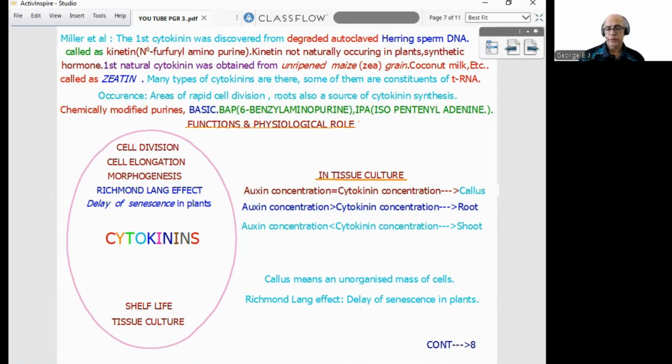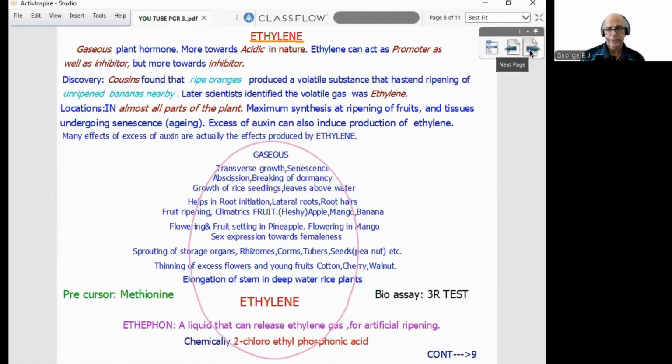So I think cytokinin is clear. Now we can proceed to the next hormone. It is ethylene, one of the most commercially used hormones. Ethylene is a gaseous plant hormone and more towards acidic in nature. Ethylene can act as a promoter as well as an inhibitor.